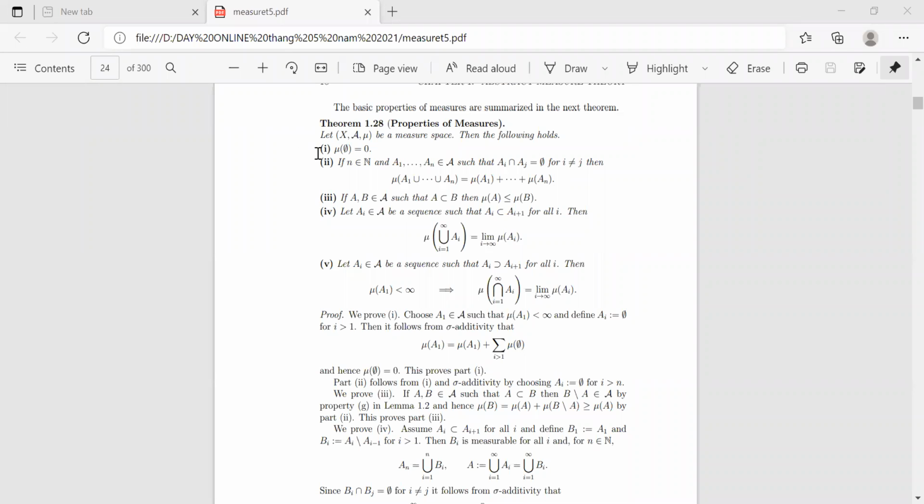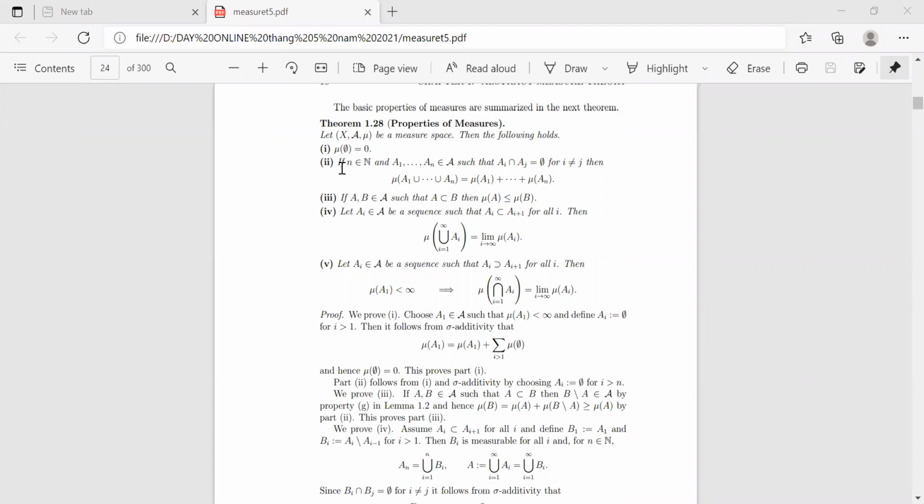Now we have Theorem 1.28, properties of measures. Let (X, A, μ) be a measure space. Then the following holds. (i) μ of the empty set is equal to 0.